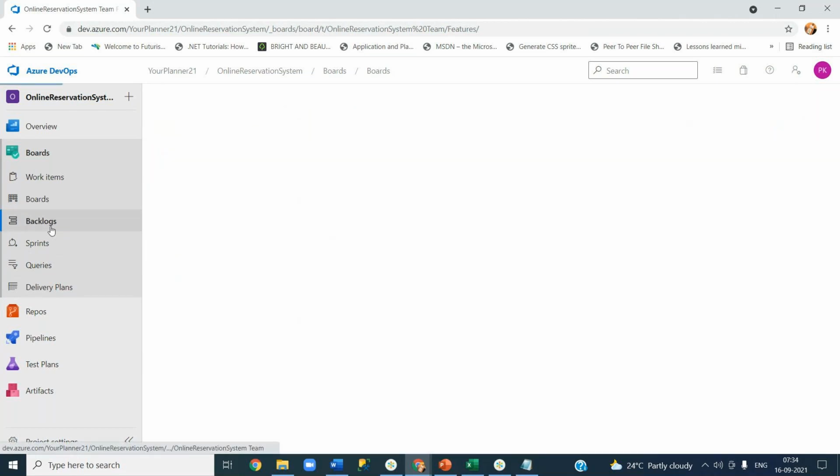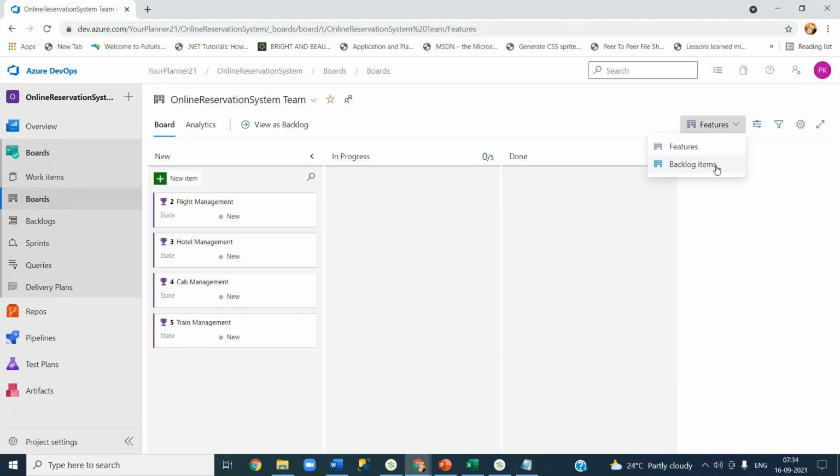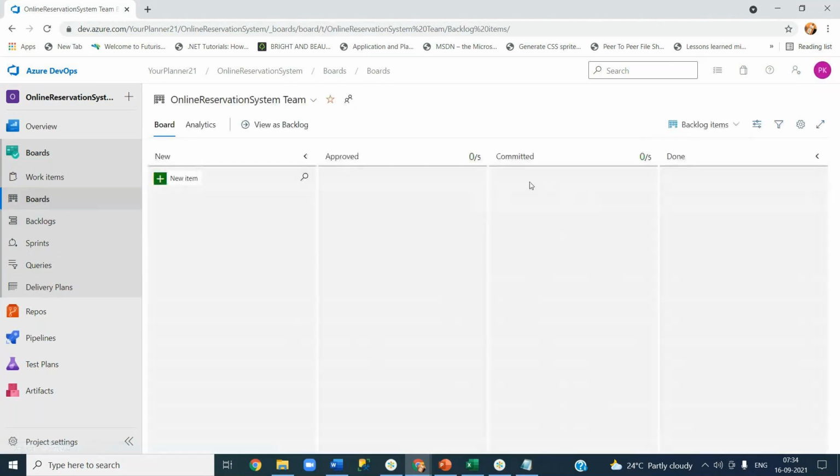Similarly, sorry, in boards, even for backlog items you see some numbers here. I'll tell you what is the importance of these numbers, but this is just a quick tour before we do anything.